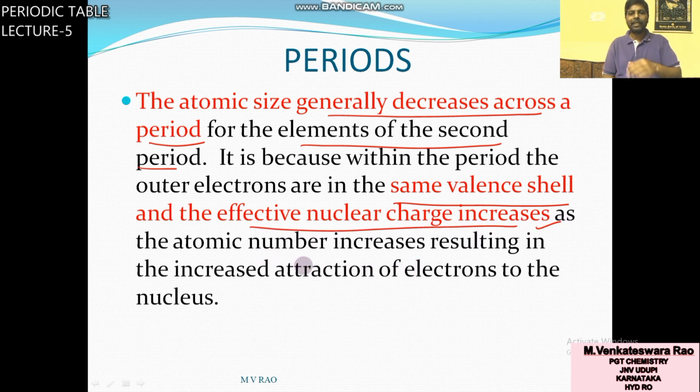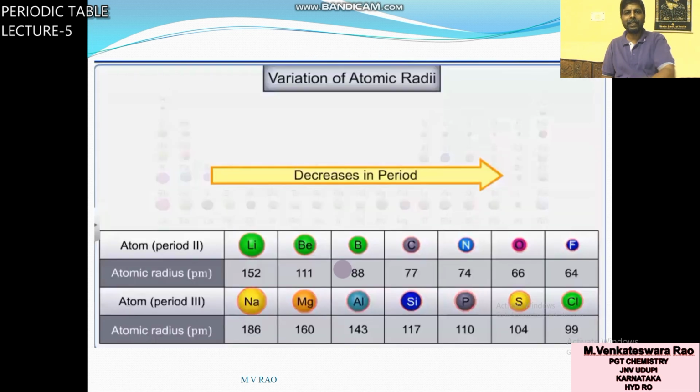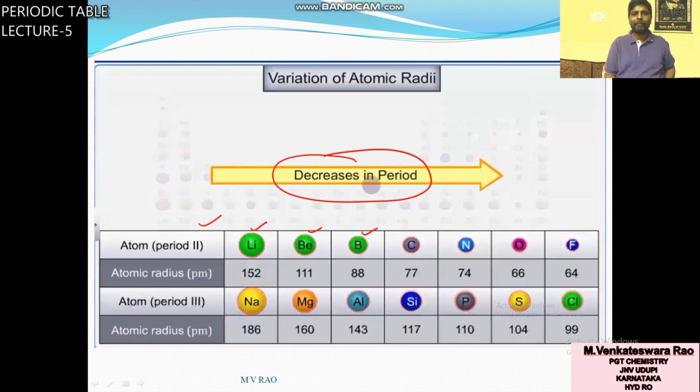So size decreases. You can see atomic radius of lithium, beryllium, boron decreases in a period from left to right.